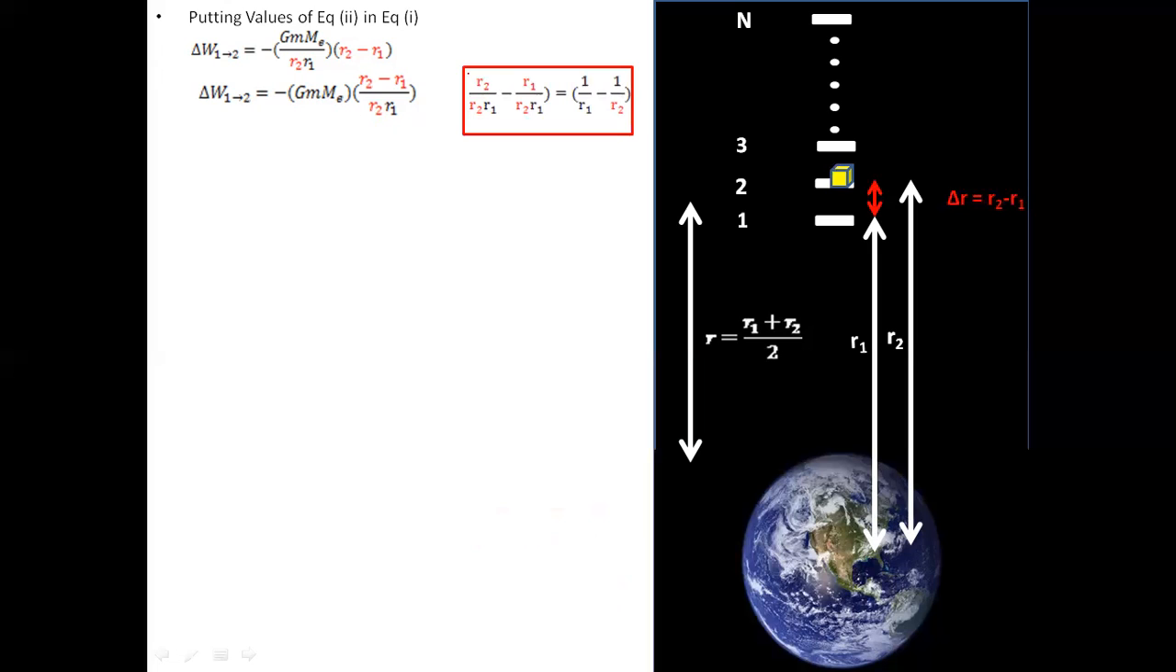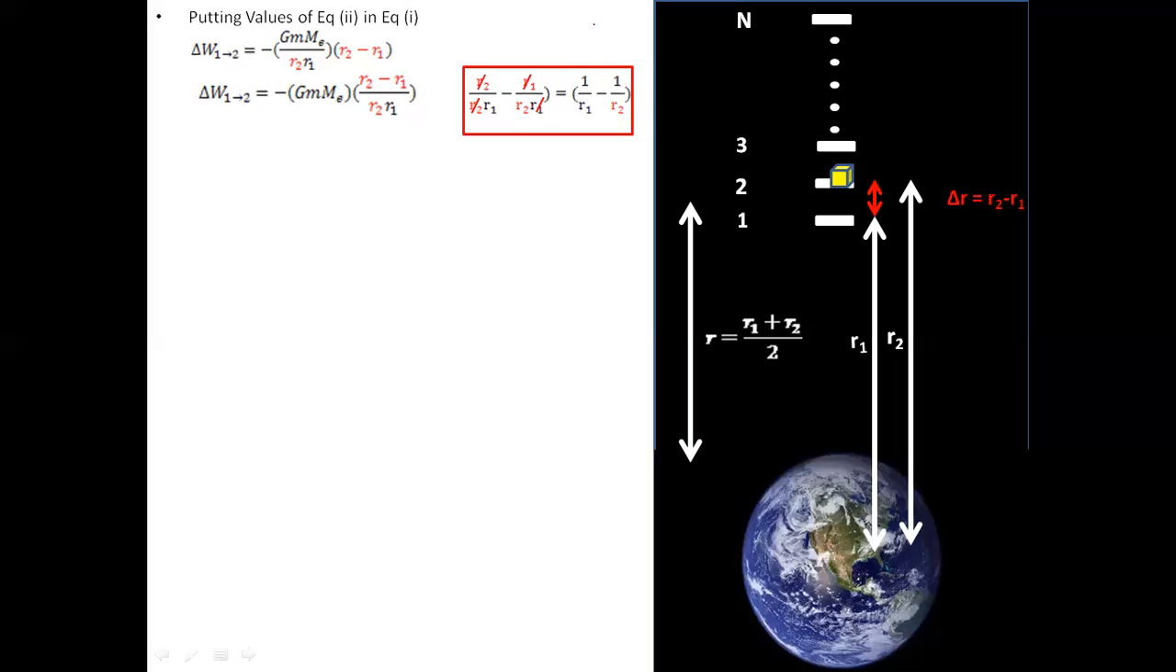We can write it down separating the terms like this: R2 divided by R2 R1 minus R1 divided by R2 R1. So we can cancel these two R2s and R1 and R1. So we are left with 1 over R1 minus 1 over R2, like this, cancelling the values. So what we are left with?